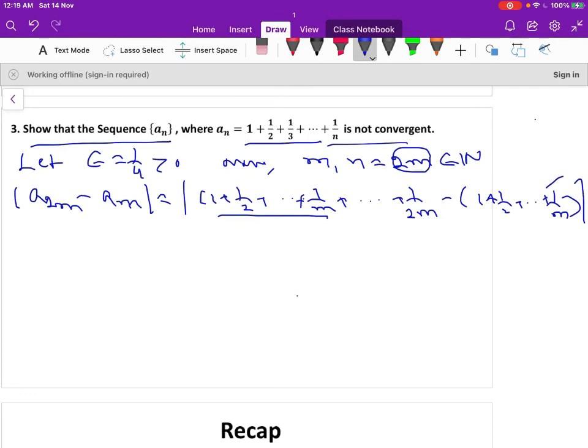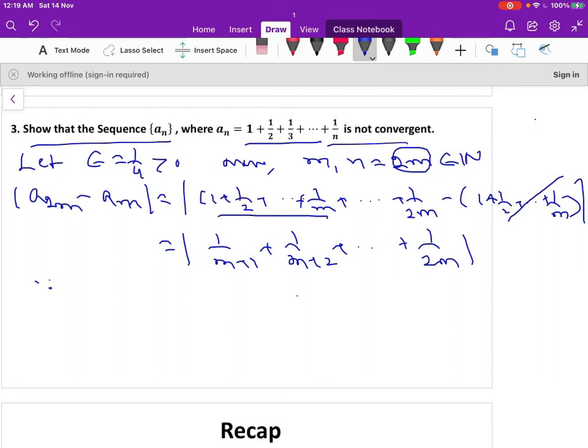So 1 plus 1 by 2 and so on, plus 1 by m, get cancelled. The rest of the terms are 1 by m plus 1, 1 by m plus 2 and so on, up to 1 by 2m.